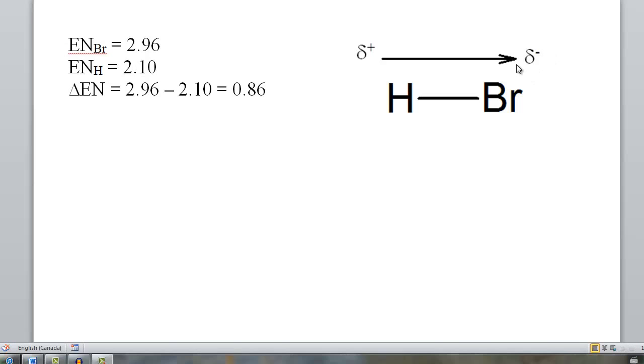We write the small delta symbol to indicate the partial charges on the bonding atoms. It is not a full charge, as that would mean it is an ion. We also show an arrow on top of the bond that points in the direction in which the electrons are moving. Just as bond polarity deals with the distribution of electrons within a bond, molecular polarity considers the overall distribution